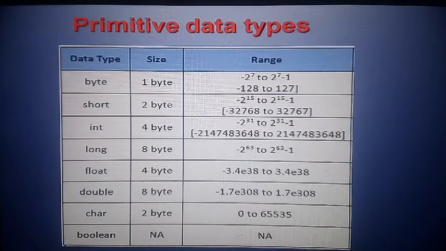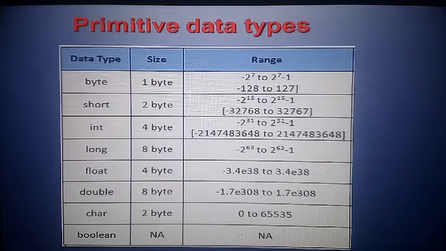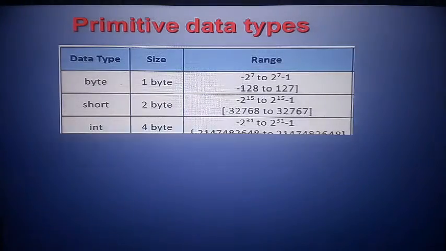Long, 8 bytes, minus 2 to the power of 63 to 2 to the power of 63 minus 1. Float, 4 bytes, floating point. Double, 8 bytes. Char, 2 bytes, 0 to 65535. And boolean has no range, it always gives the answer in the form of true and false.